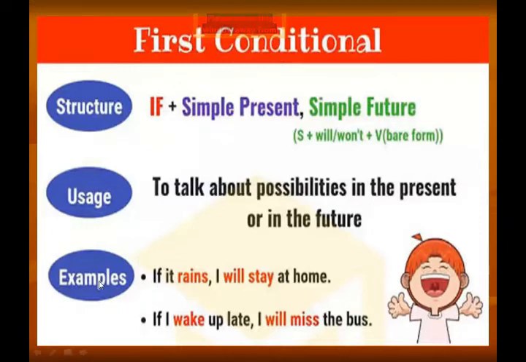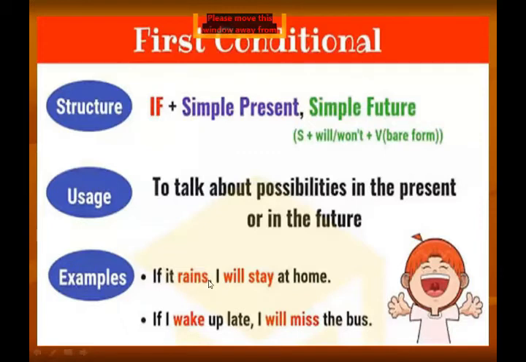Now I am giving you some examples to make first conditional sentences clearer. This is the easiest form of conditional sentences. If it rains, you see, it rains means we are using simple present tense here. Then in the result clause, I will stay at home.